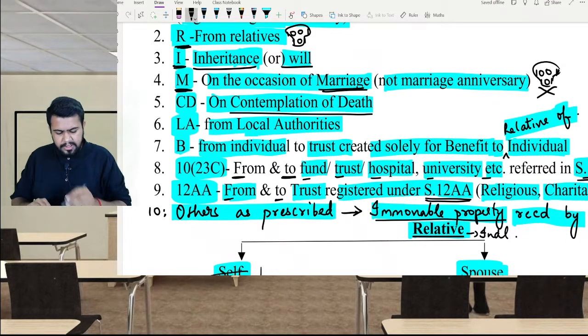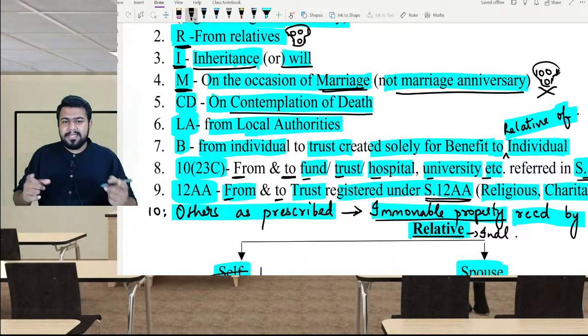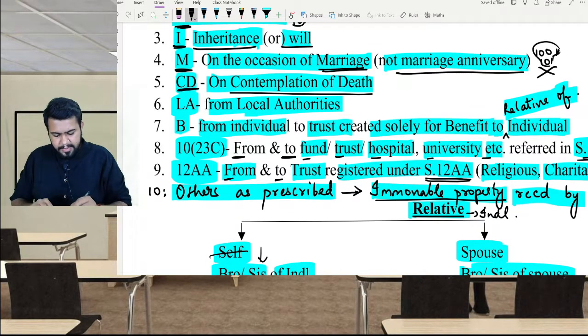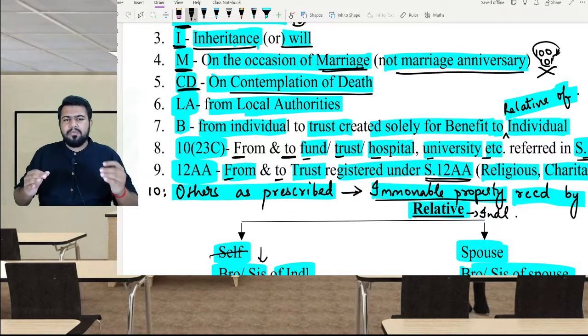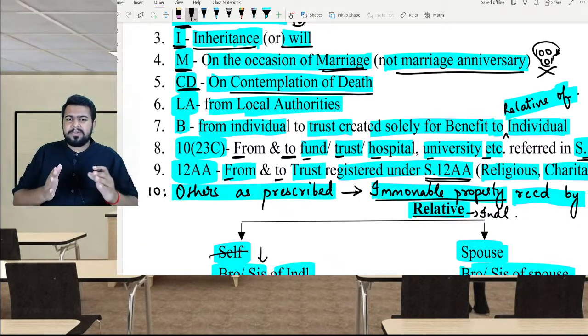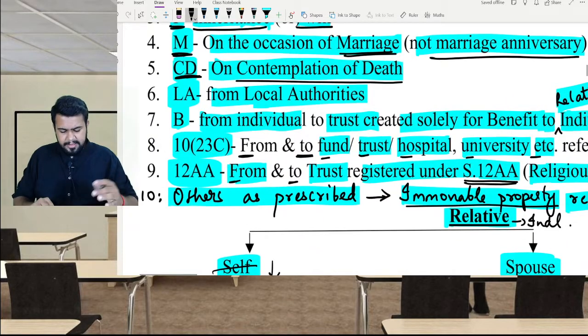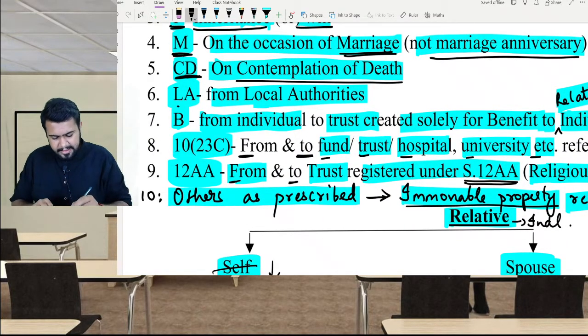Next, on the occasion of marriage, not marriage anniversary. It is on the occasion of marriage. So if any gift is received on the occasion of marriage, there is no need to tax that gift. Next, contemplation of death, that is almost while dying. If a person transfers their property to someone else while dying, then the receiver need not pay any tax. This is called contemplation of death. I explained this to you in detail in the class.